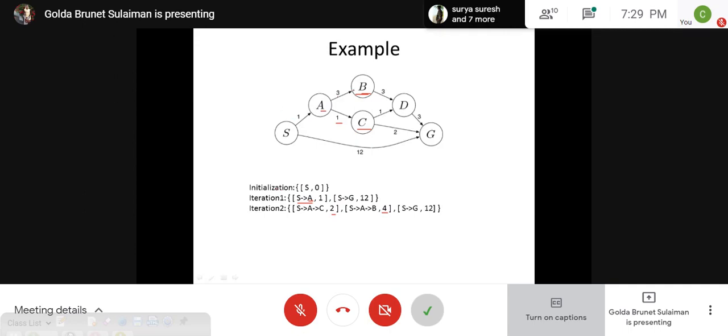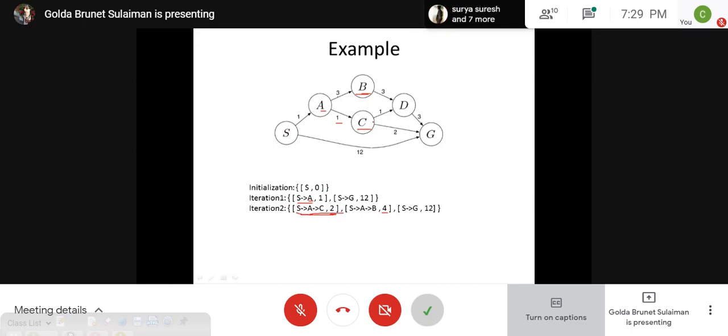When you insert these paths in any order, you can insert like SAC or SAB. In whatever order you insert the element into the min heap, since this is getting the low value for the priority, this will get the top preference and will appear at the top of the heap. So this element will be at the root. Again we'll end the while loop and go back and check whether this heap is empty or not. It is not, so we will remove this element.